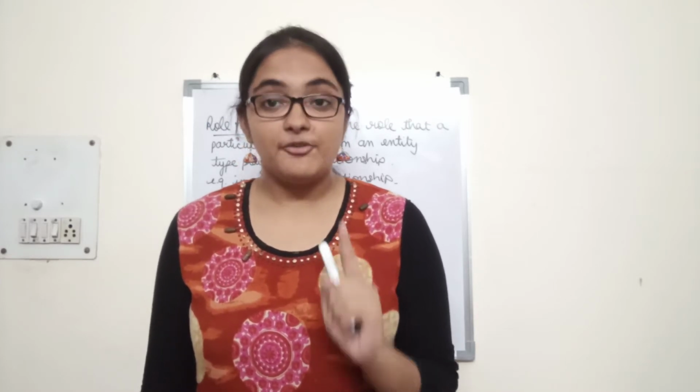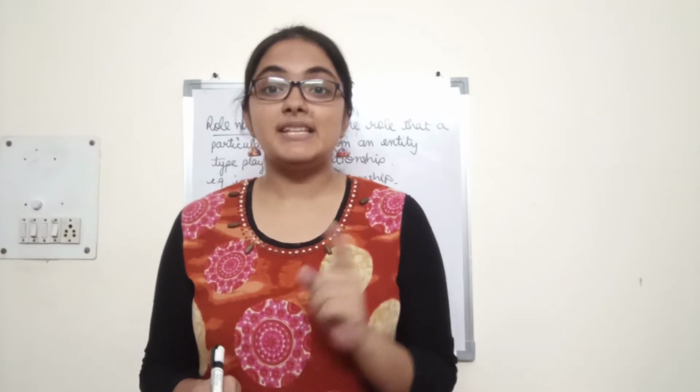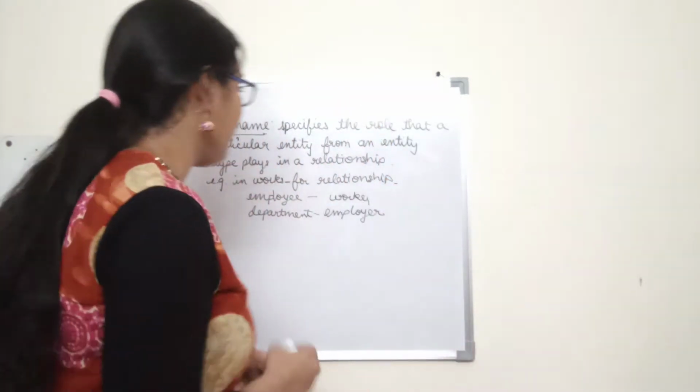Alright, and the participating entity type is employee. Also the degree of relationship is 1. Why? What is the degree of a relationship type? Degree of a relationship type is the number of participating entity types. How many entity types are participating in it? Only one, that is the employee entity type. Although it is participating more than once in the relationship, the number of participating entity types is only 1. So the degree of this relationship is 1. Let us see the example.